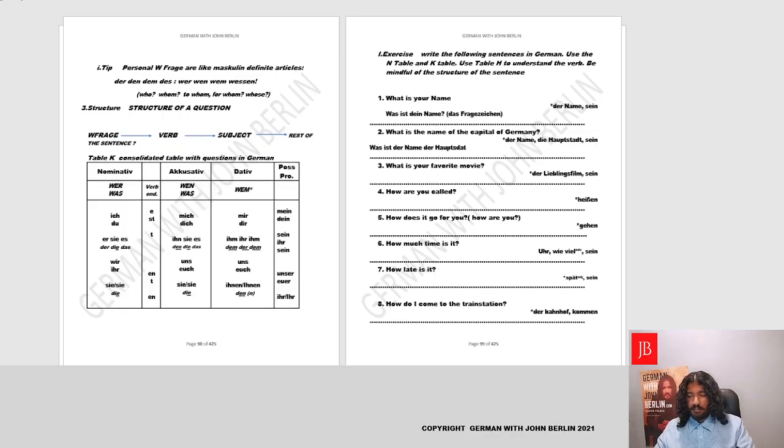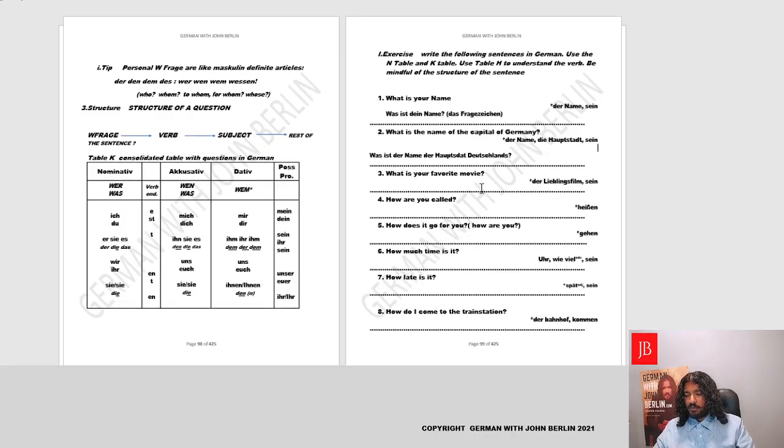Now Germany is a name, and as we learned in genitive, if we want to do a genitive sentence here, we could say what is the name of the capital? Germany's. Name goes in the end. Instead of saying what is Germany's capital, we'll say what is the capital? Germany's. We'll write in the end Deutschlands with an extra S. Perfect. Was ist der Name der Hauptstadt Deutschlands? We'll put a question mark.